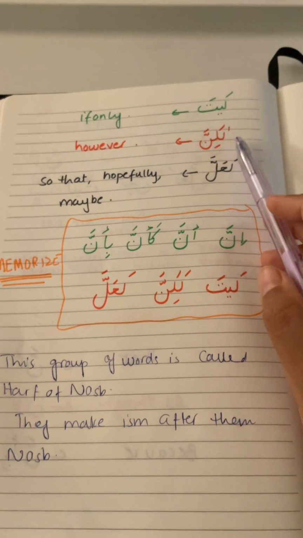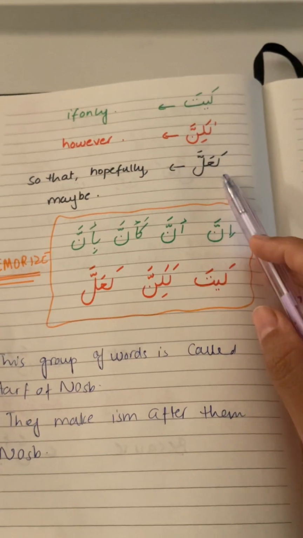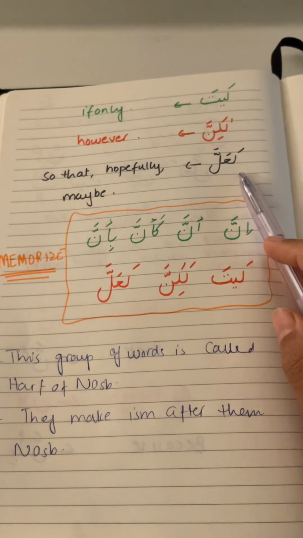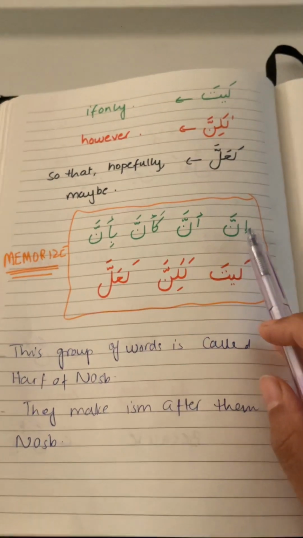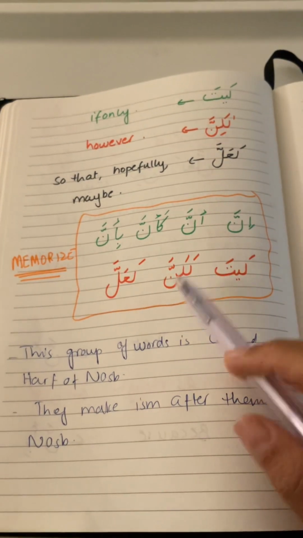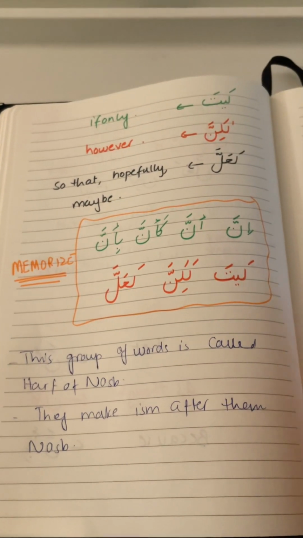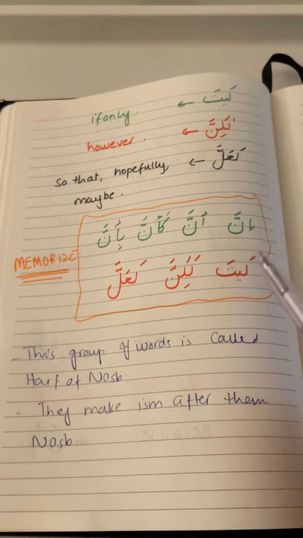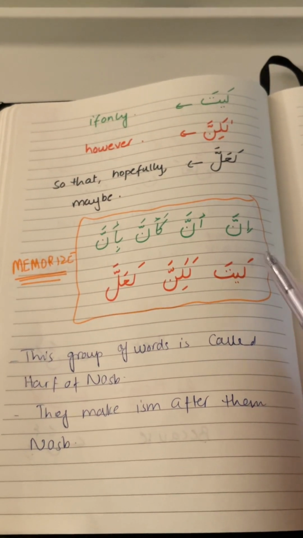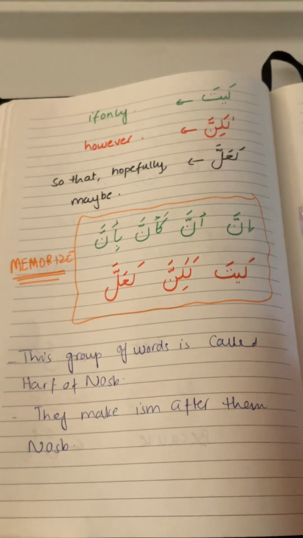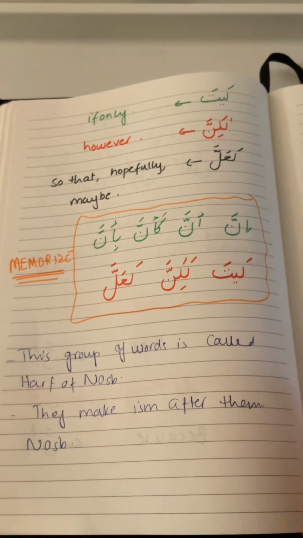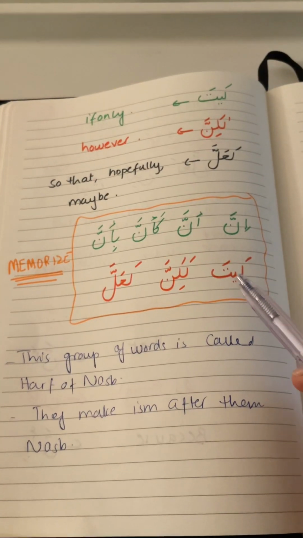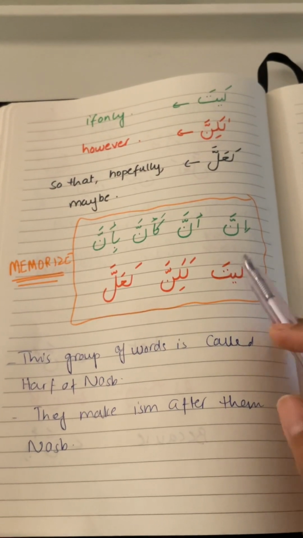Okay, moving on to the next page. Laita means if only. Lakinna means however, and la'alla means so that, hopefully, or maybe. You can just rewind the video and look at the meanings a couple of times and you'll be able to memorize them. We need to first of all memorize these words, just like we memorize the Muslim chart, Muslimun, Musliman, Muslimin, and then the pronouns huwa, huma, hum. This is also very important and will really help us.